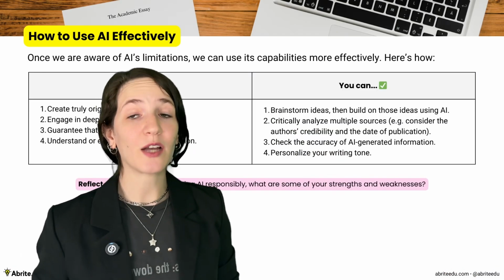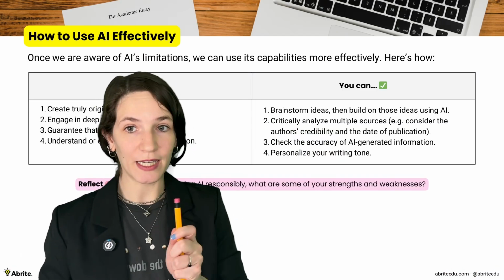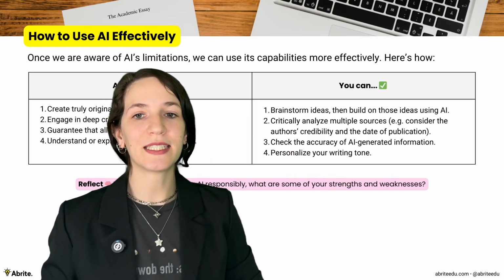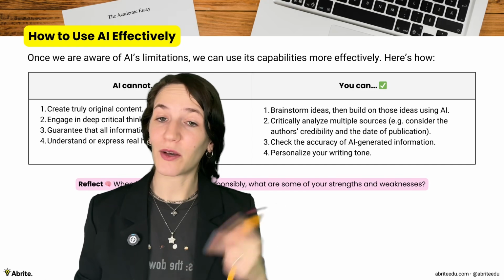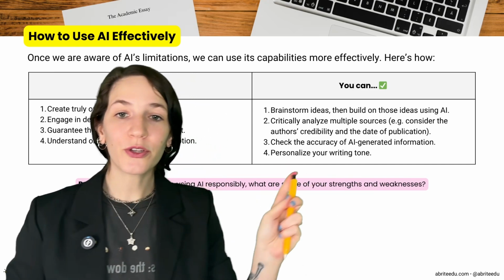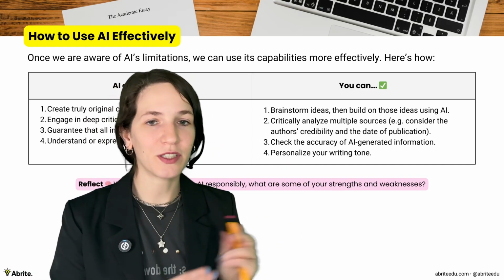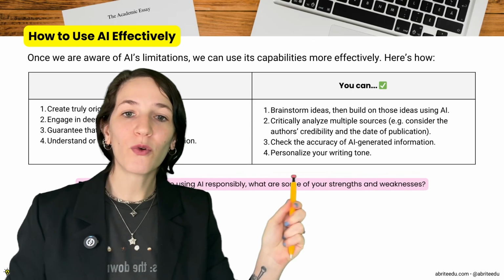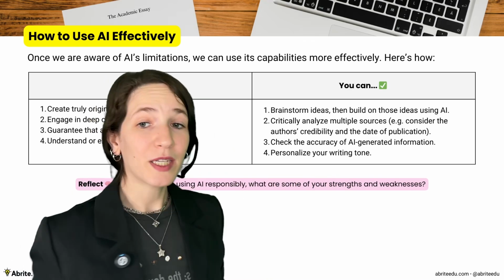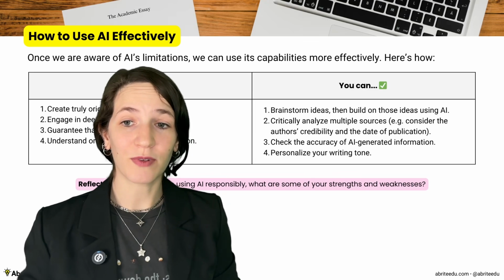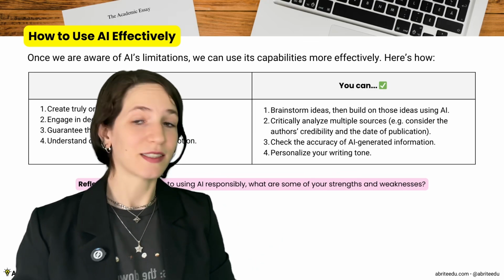Here are some tips for how you can use AI more effectively when you're writing an essay. First, brainstorm your ideas and then use AI to build on those ideas. Second, you can use it to help you analyze your sources. Third, make sure you check the accuracy of anything AI is telling you. And number 4, make sure you personalize your writing tone when you're writing so that it sounds more like you. Because even when you ask AI to write things that sound like a human, it doesn't sound like a human.